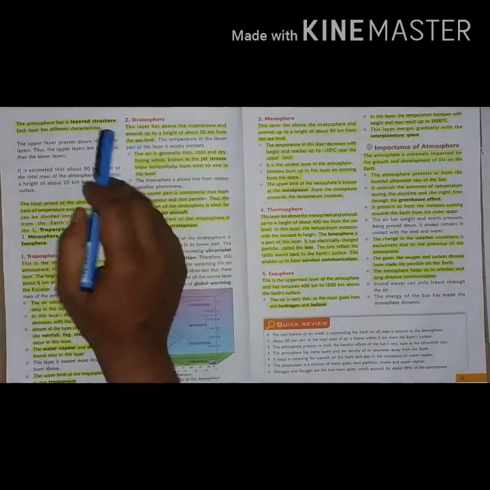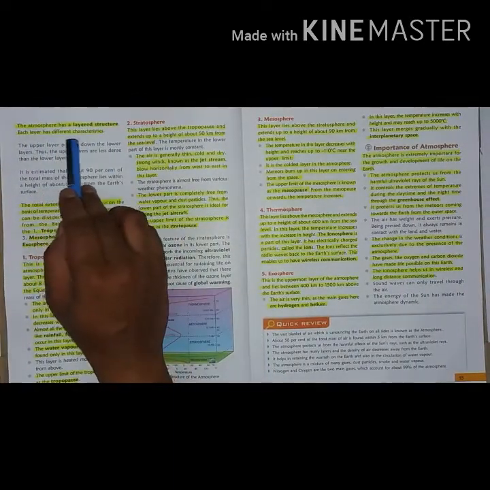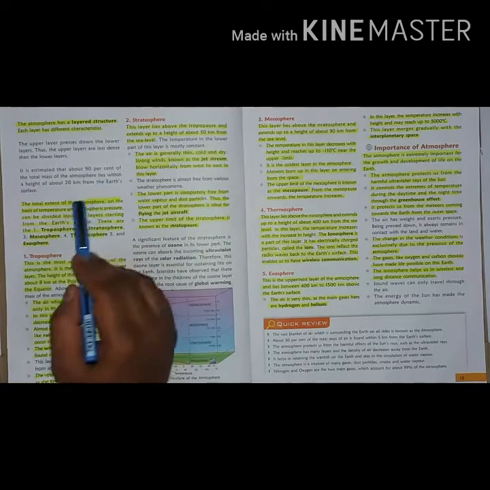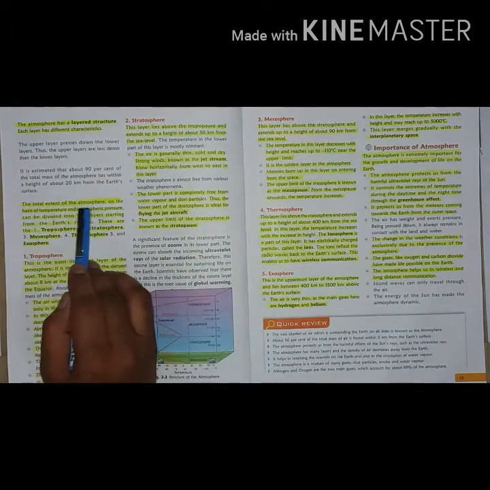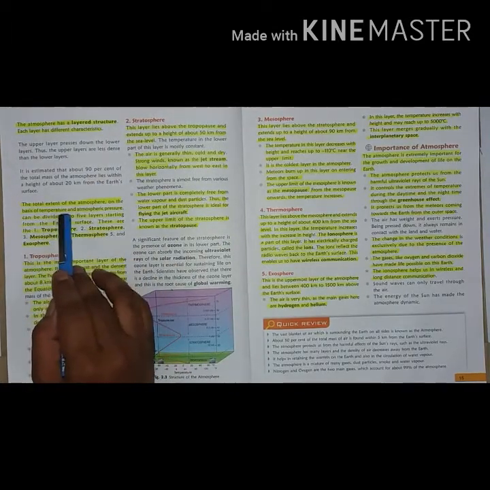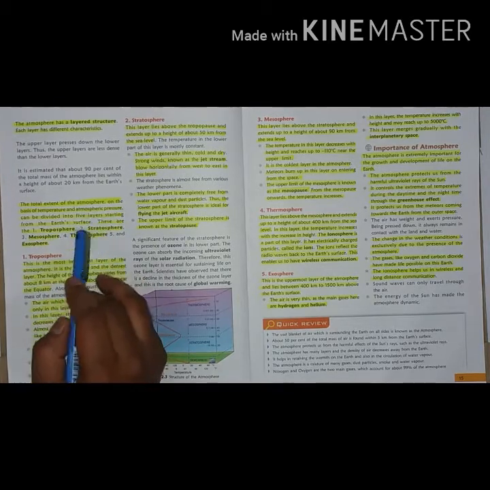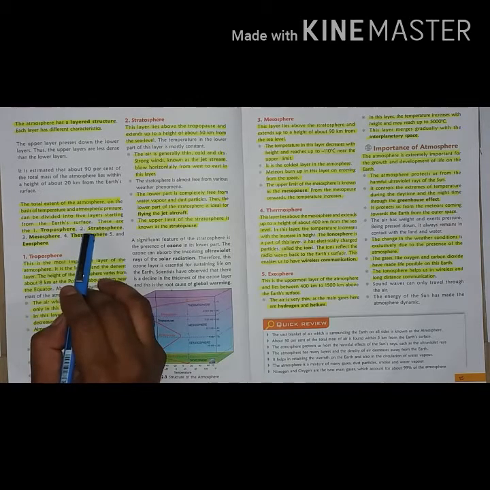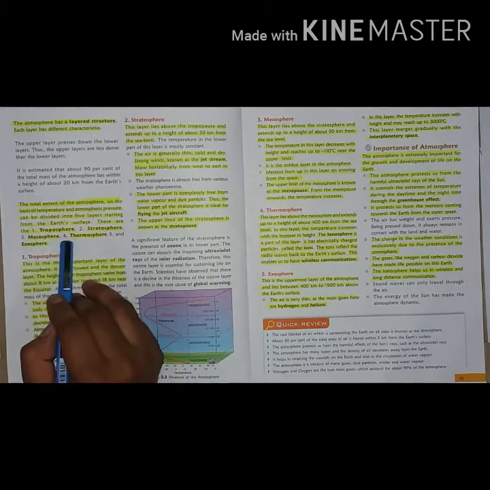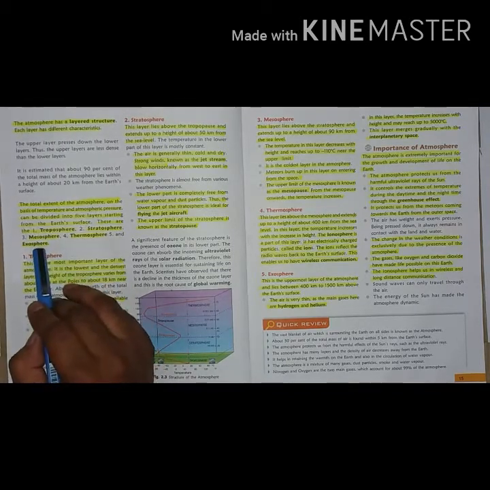The atmosphere has a layered structure. Each layer has different characteristics. The total extent of the atmosphere, on the basis of temperature and atmospheric pressure, can be divided into 5 layers. So there are 5 layers. First one is troposphere, second stratosphere, third is mesosphere, fourth is thermosphere, and fifth is exosphere.